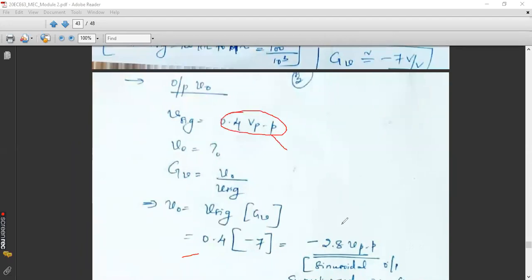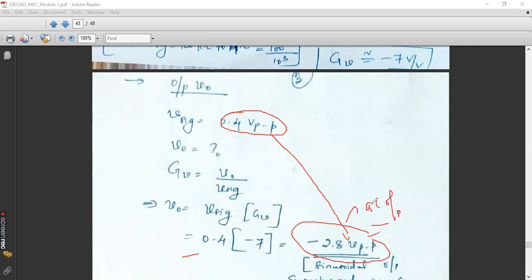Corresponding to 0.4 input, I am getting negative 2.8 volt peak to peak as output. It is an inverting amplifier and I have maintained a minus symbol here. That means I'm getting a negative output. So this is your AC output, peak to peak value of your AC output.